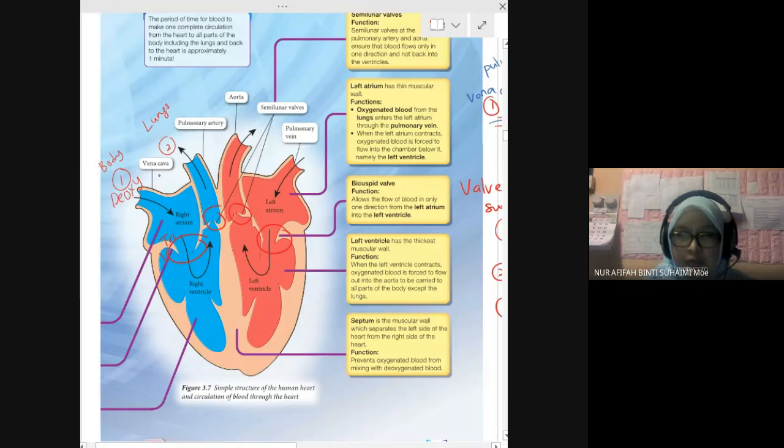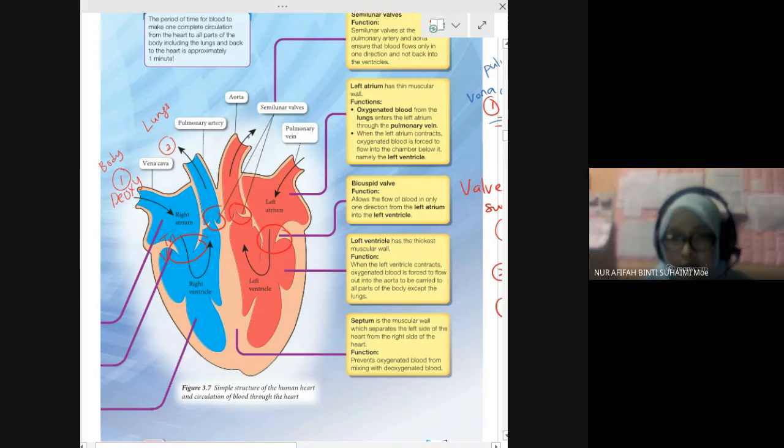Okay, right atrium we have VC, vena cava. And then this right ventricle is connected to the pulmonary artery. So bahagian atas dekat sini, saya kira ini bahagian atas lah dua ni. So bahagian atas dua-dua artery: pulmonary artery and aorta. Aorta also artery.